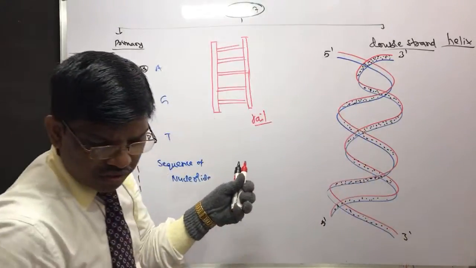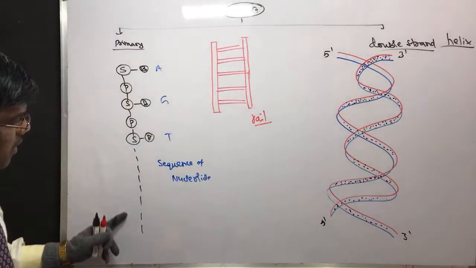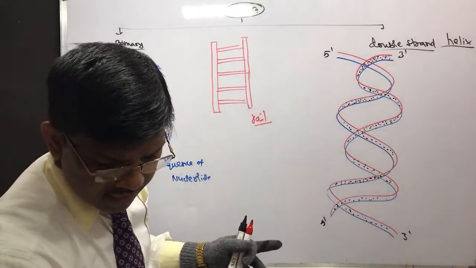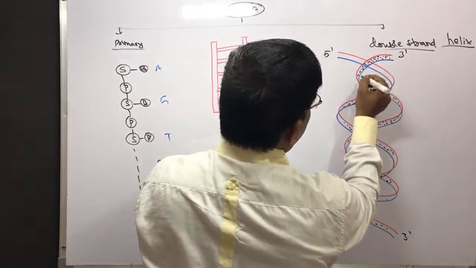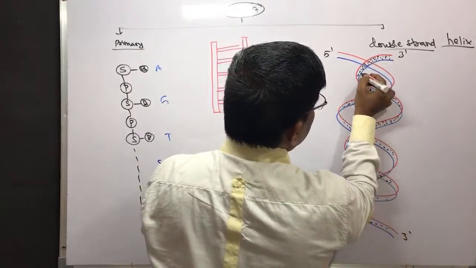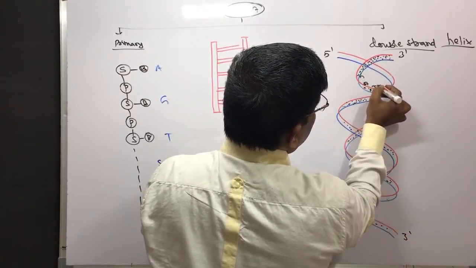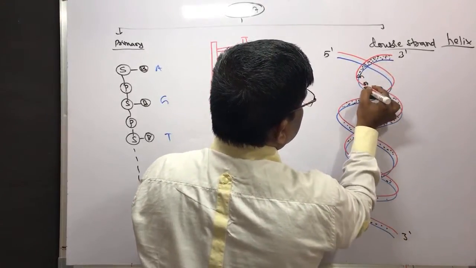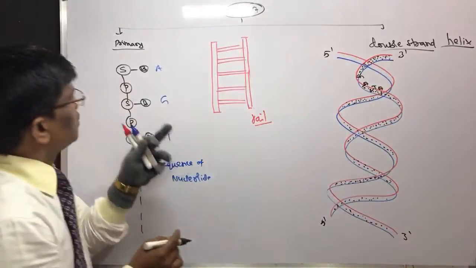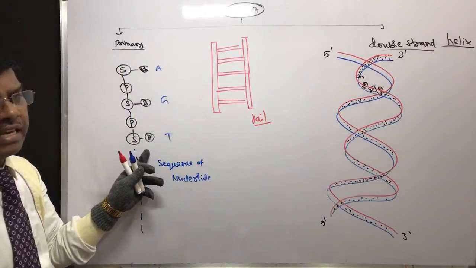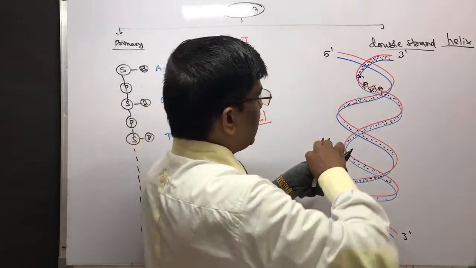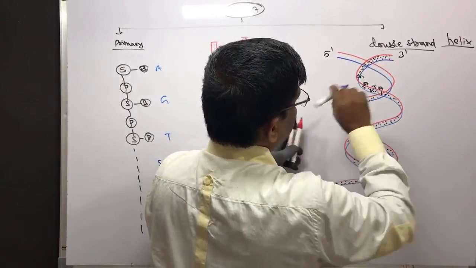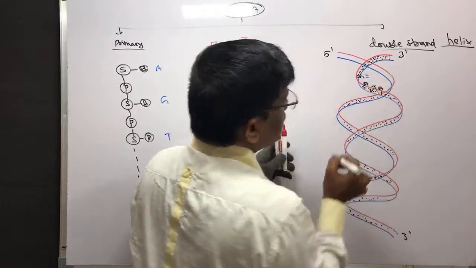So this is the same, but the base sequence is GATA. For example, here if I write G A T A, the bases are like this. Guanine, how many bonds is it going to form? It is going to form 3 bonds.